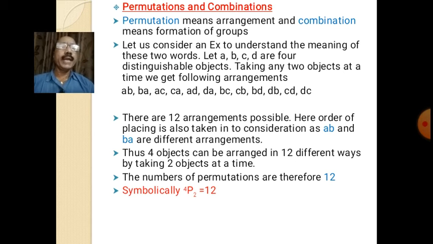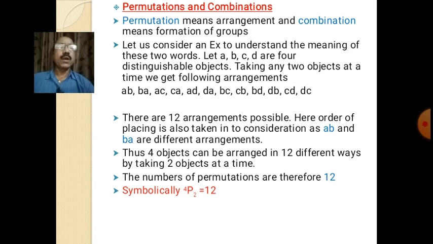If we want to take any two particles or objects at a time, we get the following arrangements. So suppose these are the particles or objects A, B, C and D, and we want to choose two objects at a time, then we can form these arrangements: AB, BA, AC, CA, AD, DA, BC, CB, BD, DB, DC and CD. So in all there are 12 arrangements possible.